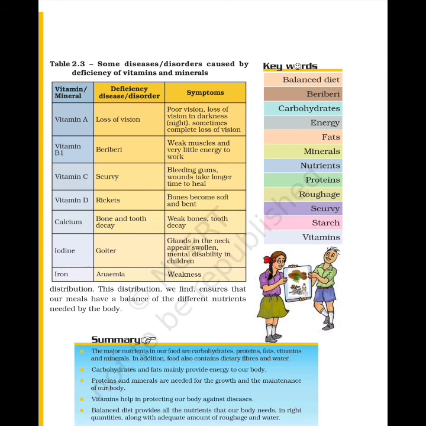The diet which contains all kinds of essential nutrients required for proper growth and development of our body is called a balanced diet. We studied about various deficiency diseases and what the lack of certain vitamins and minerals in our body can lead to.